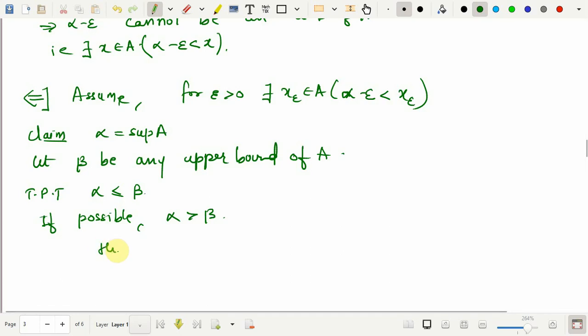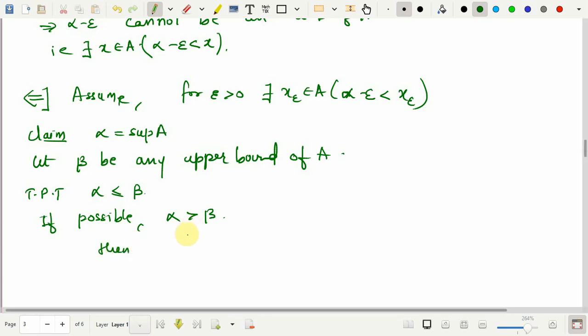Now see the assumed statement. The assumed statement is that for any epsilon positive there exists some x epsilon in A such that alpha minus epsilon is less than x epsilon. So, what I will do is try to produce one positive real number so that I can apply this, and through this I can get some contradiction. So, I will see from here what the positive quantity is. In this case I can see that the difference alpha minus beta is positive.